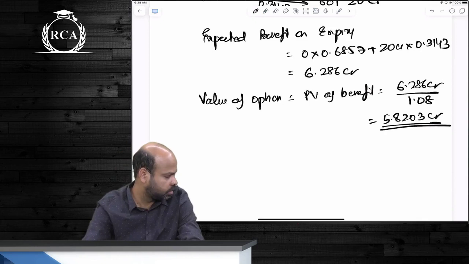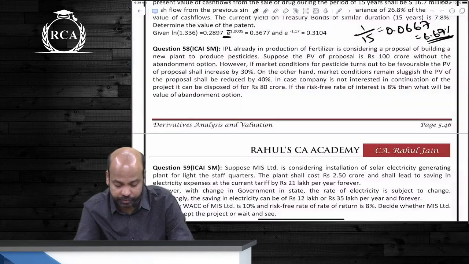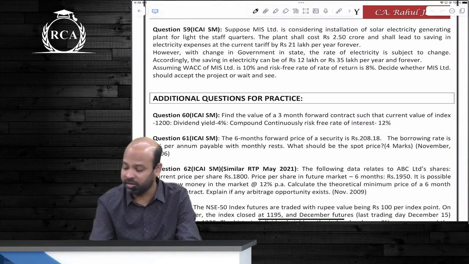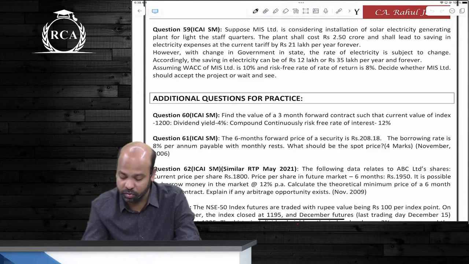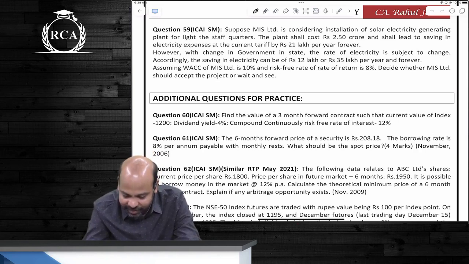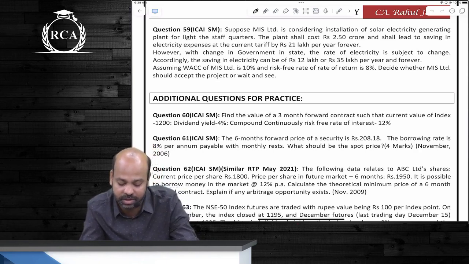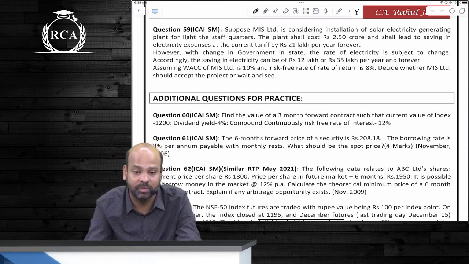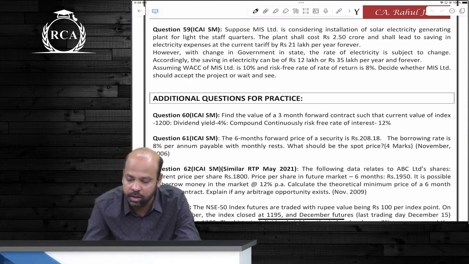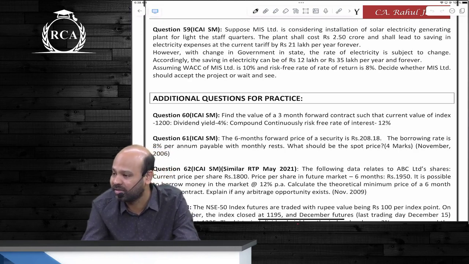Shall we start the last question? Question number 59. Suppose MIS Limited is considering installation of a solar electricity generating plant for lighting the staff quarters. The plant shall cost 2.5 crore rupees and shall lead to a saving in electricity expenses at the current tariff by rupees 21 lakhs per year forever. It is a perpetual cash inflow. By investing 2.5 crores, we are going to save an amount of 21 lakh rupees.